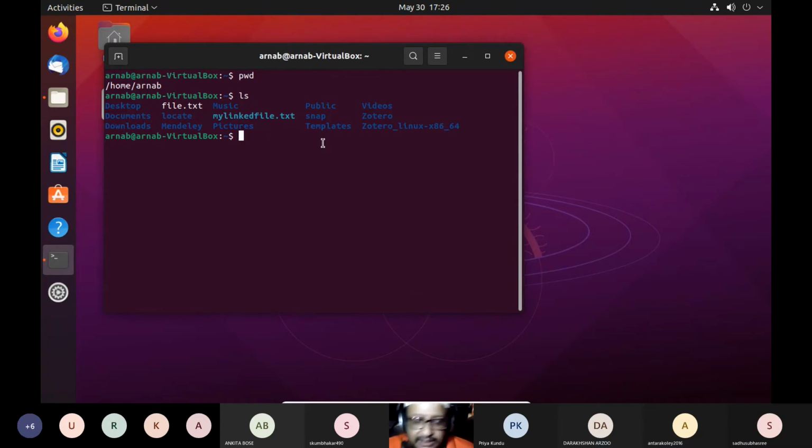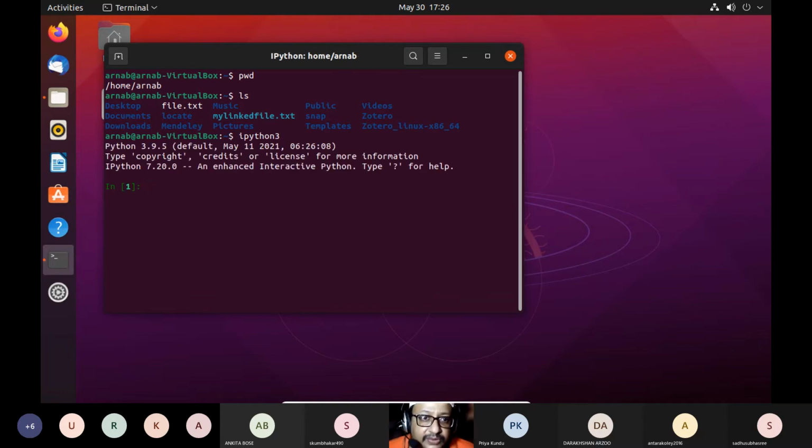So for example, you can use IPython over here. For Python, I've said IPython 3. Say, for example, you load it in VirtualBox, Python is already loaded by default. Say, for example, I type 5 plus 5. So the output is coming 10.